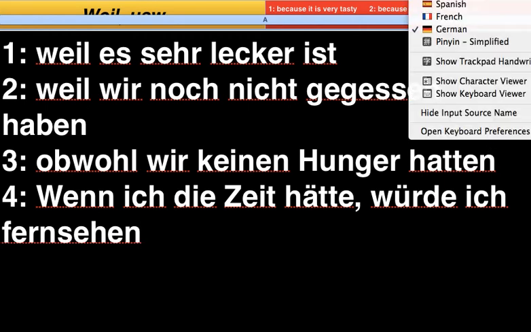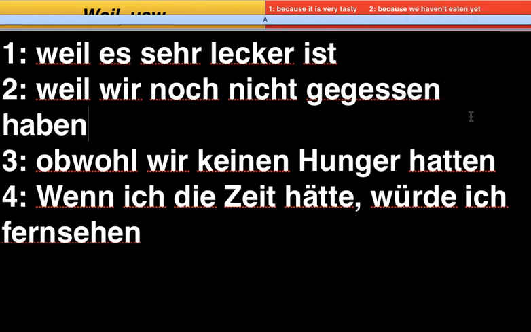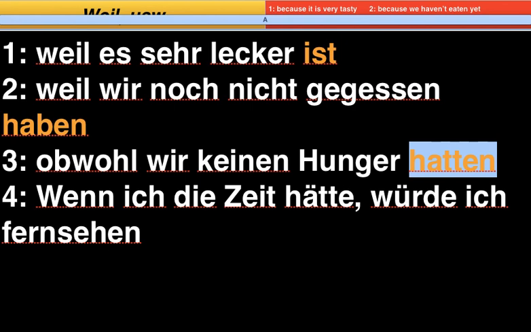Right, let's have a bit more analysis of these sentences. So remember, first verb at the end. Let's just highlight some of these to really make it clear. So that there at the end. That first verb again at the end. Hatten, the verb, literally means had, at the end yet again.